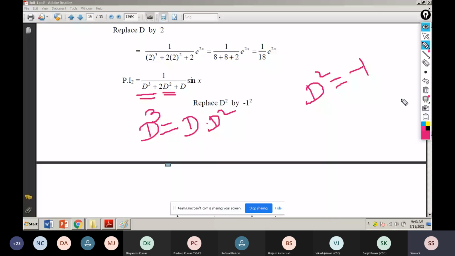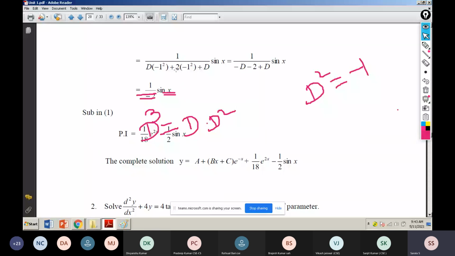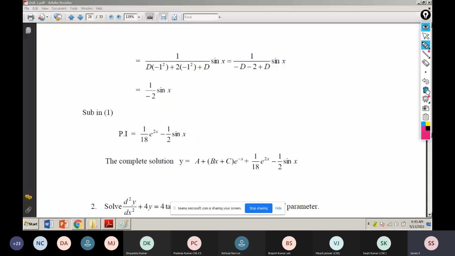Here straightly d squared is there, not a problem. Later, what I have to do? Just I substitute minus 1 here, minus 1 square, minus 1 square. So here minus d is coming, here also minus d is coming. Finally, I cancel this d and this d. Next, remaining is minus 2, which is not equal to 0. Denominator not equal to 0, so this is my answer. Any doubts, students? No, ma'am. Okay, next we move to another thing.